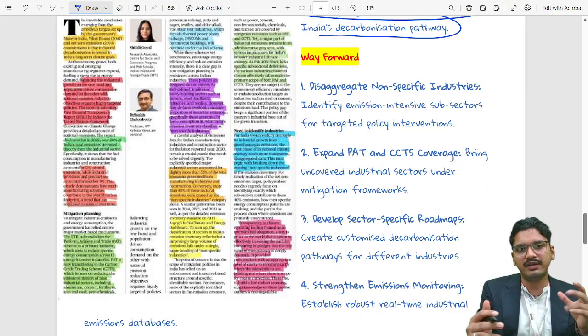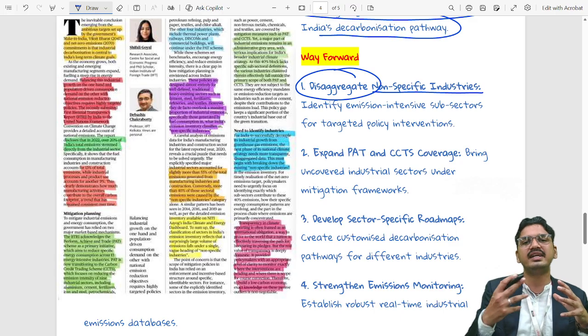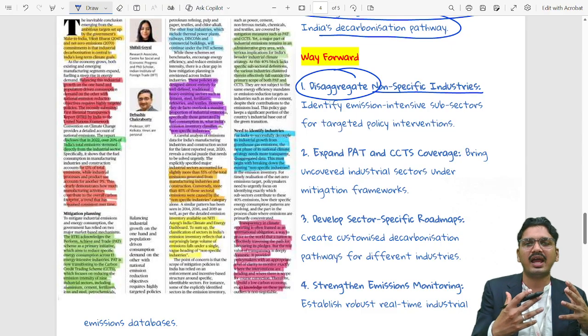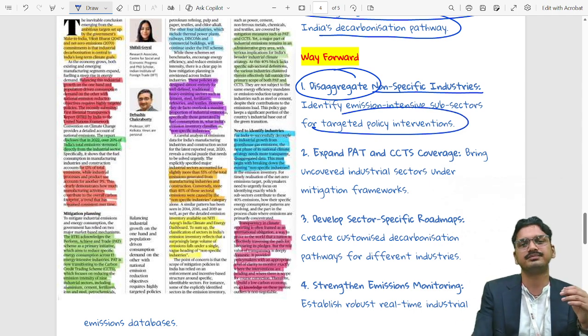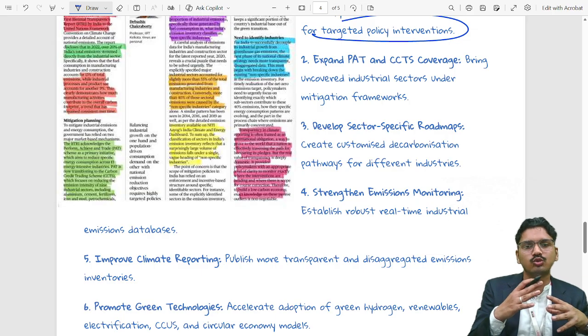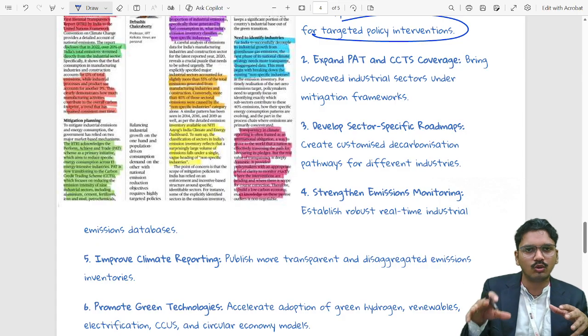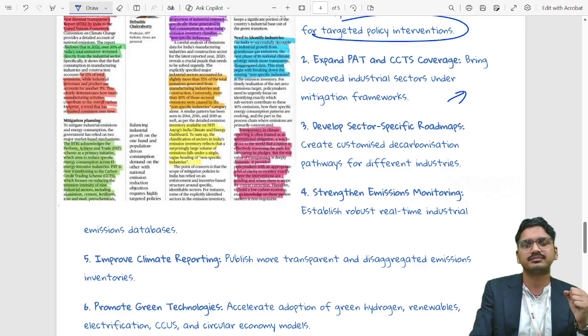Now, the way forward. We should have a disaggregated non-specific industry, where we identify those emitters who are intensive and make a subsector for target and policy intervention. We remember there was a lack of expansion, so we will expand PAT and CCTS coverage to bring in all those industries now specified as non-specific.